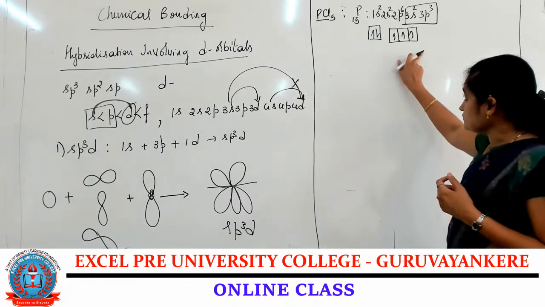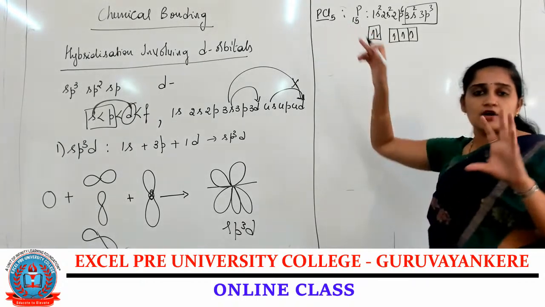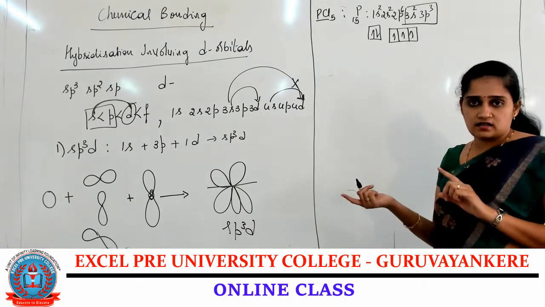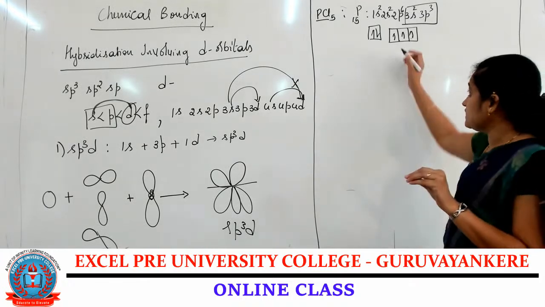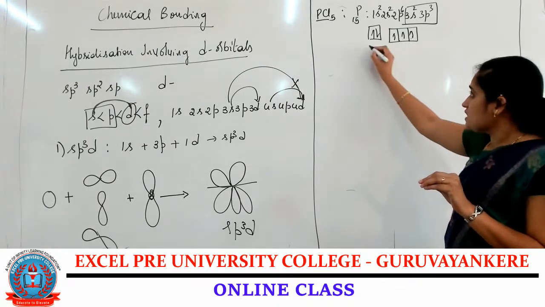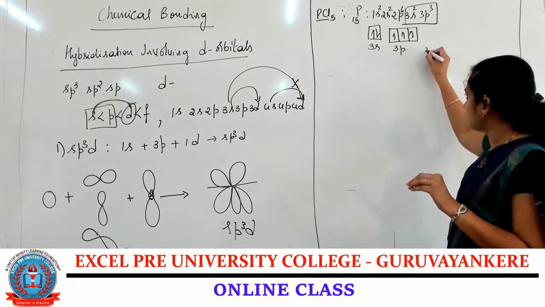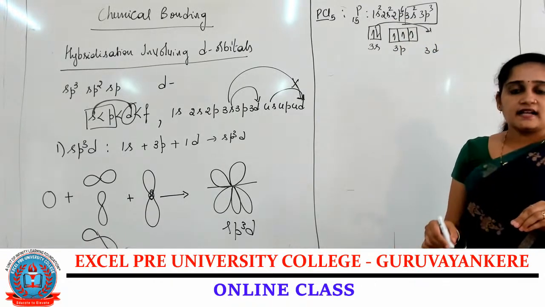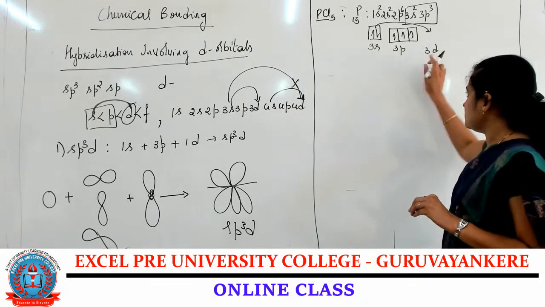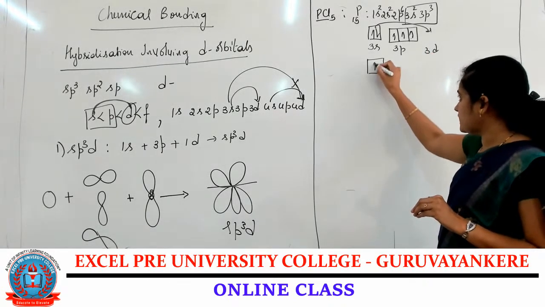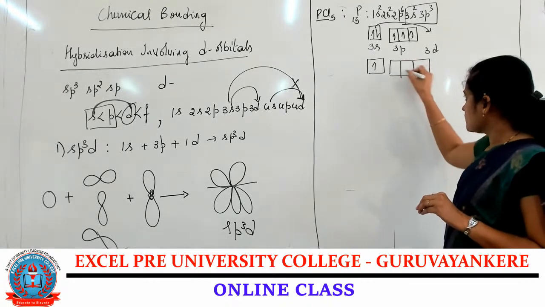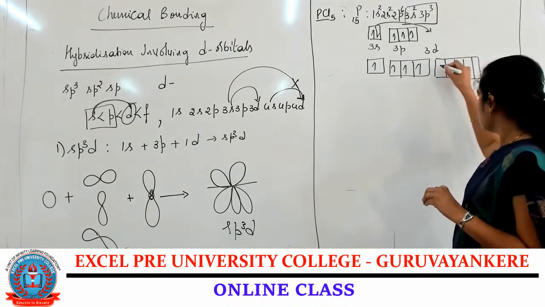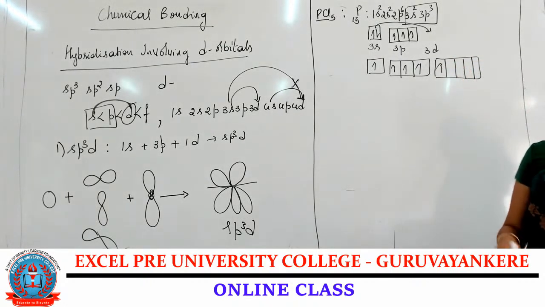Now, see, during the formation of PCl5, 5 chlorine atoms are required, isn't it? 5 chlorine atoms means 5 unpaired electrons should be there. But here only 3 unpaired electrons are present. So excitation of the electron takes place from the 3s orbital into the 3d orbital. 1 electron in the 3s orbital, 1, 2, 3 in the 3p, and in the 3d orbital only 1 electron.